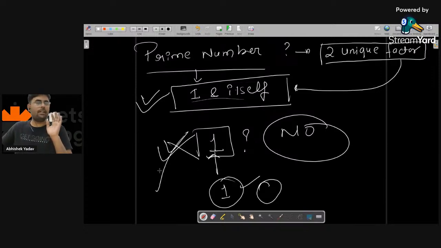So that's why one is not a prime number. Everyone is clear what a factor is? Anyone has any doubt in the factor part? Please write in the chat, yes or no. Clear, right?